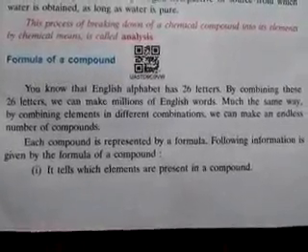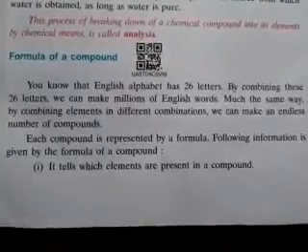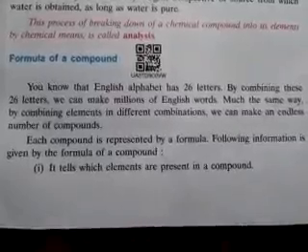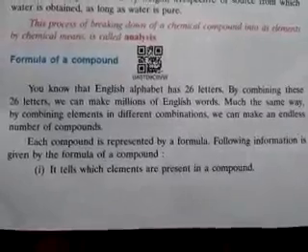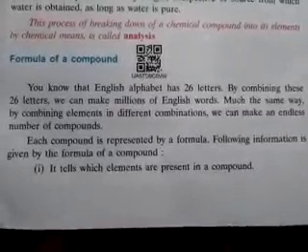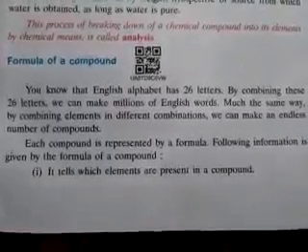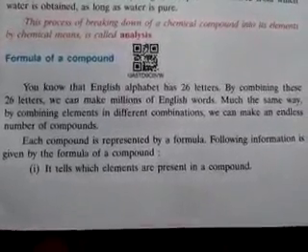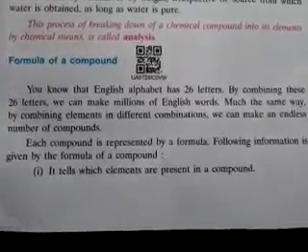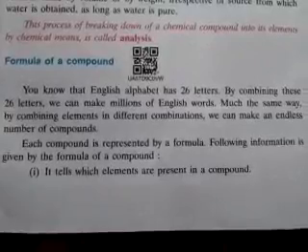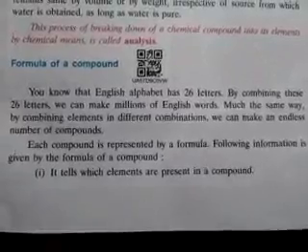Formula is the shortest way to represent one compound, or we can say one molecule. For example, suppose you want to represent carbon dioxide, how do you write it? The shortest way is 1 carbon and 2 oxygen atoms. So when you write the formula of carbon dioxide, you write 1 C first and then 2 oxygen. Okay, so these are formulas.